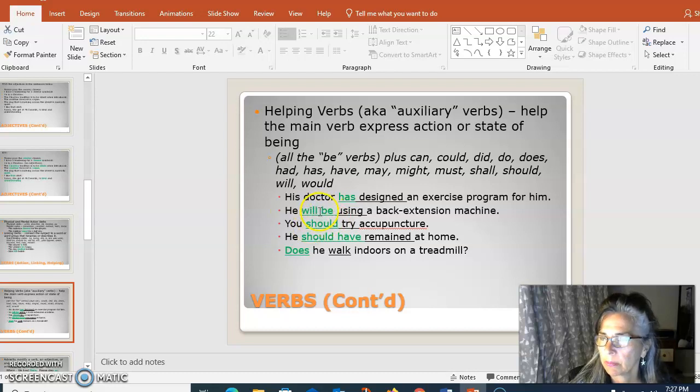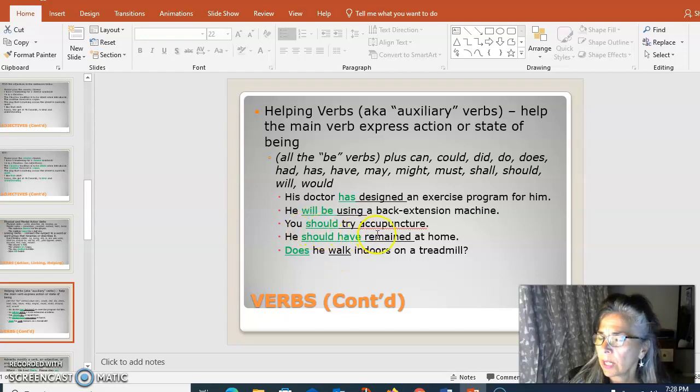So will be are 2 helping verbs for using. Meaning, we're telling someone that it's something that's going to happen in the future. If I said he is using, that would mean he's doing it right now. So they help express tense in terms of past tense, future tense, present tense.